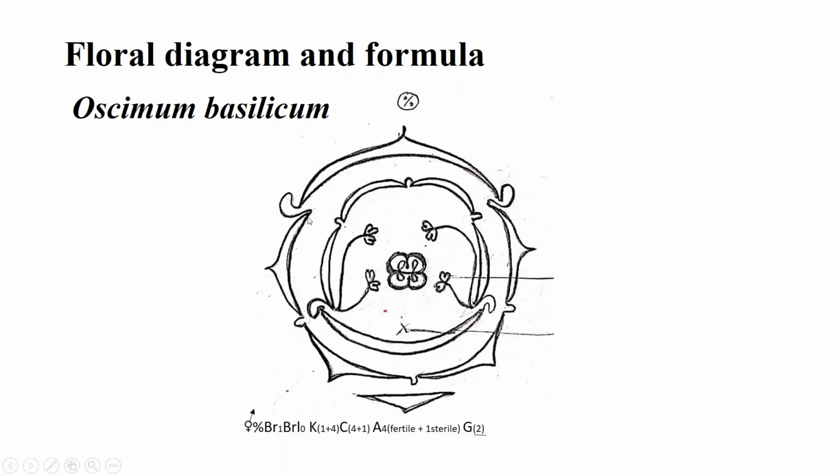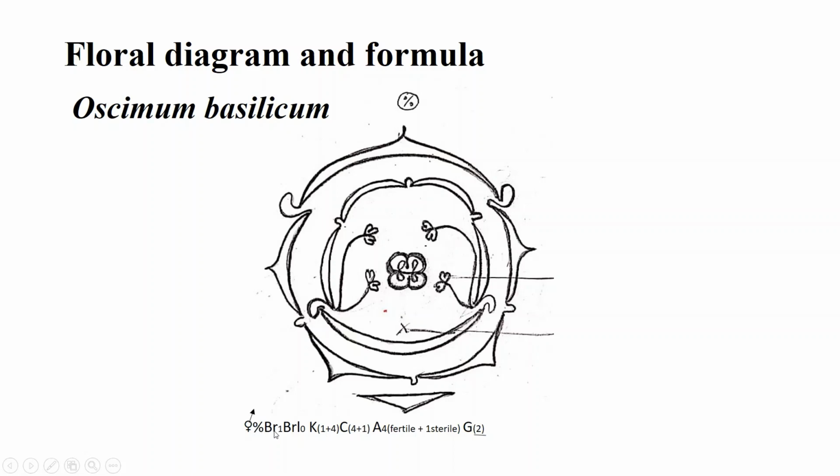Here you can see this one is out and all four are in. Here on the opposite side, this one is out and all four are in. These are the androecium, four stamens, one is staminode. This is the ovary. Here this is the floral formula. This symbol represents male and female both parts. This represents the zygomorphic condition.